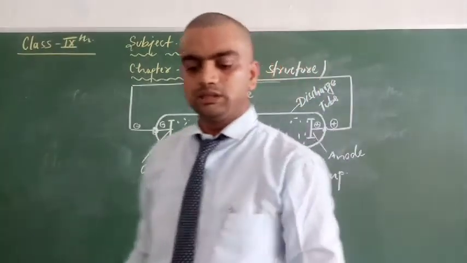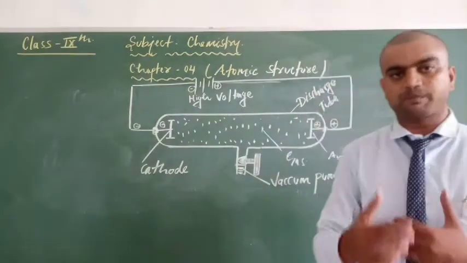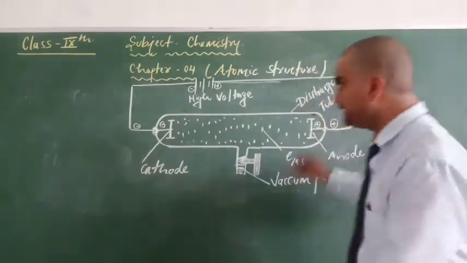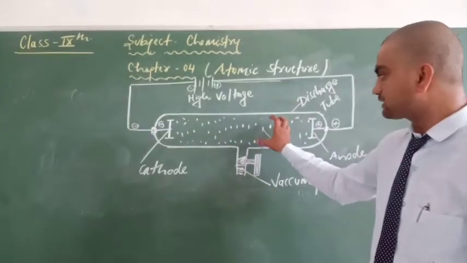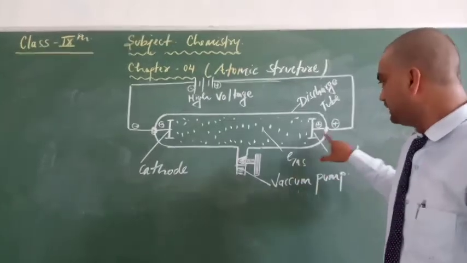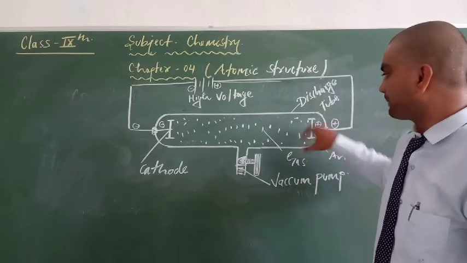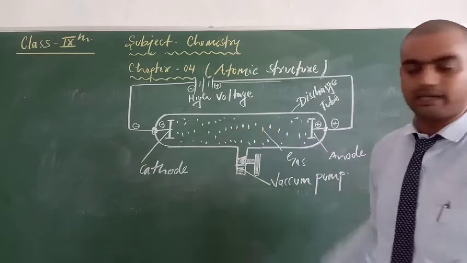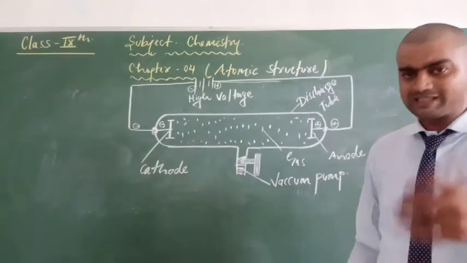That means when Julius Plucker started to pass electric current inside the glass tube in which gases are present, you just want to predict whether gases conduct electricity or not. So let's come on.